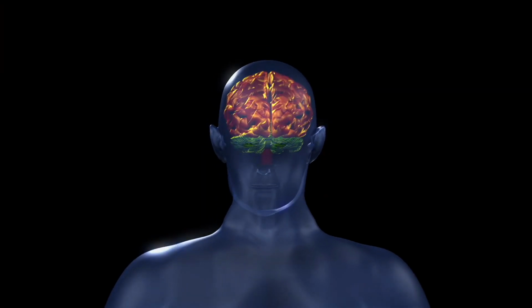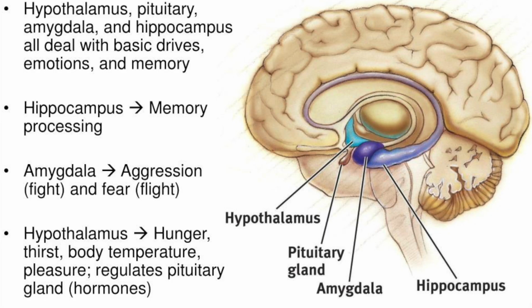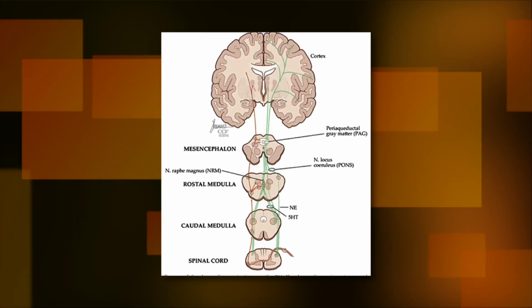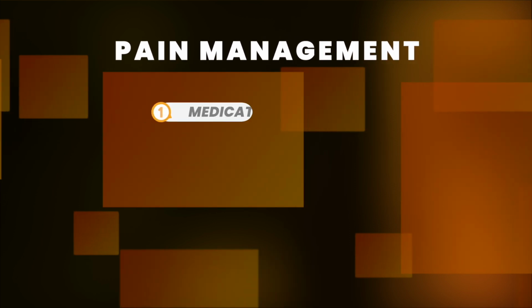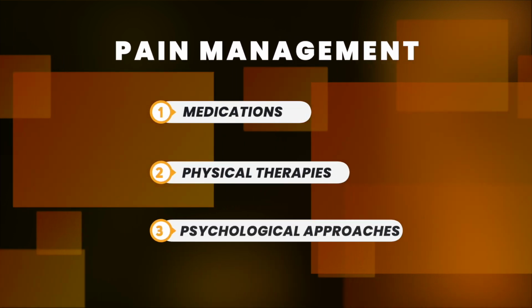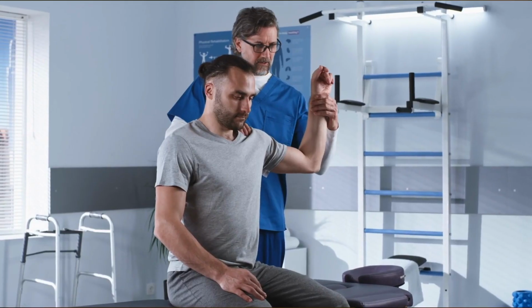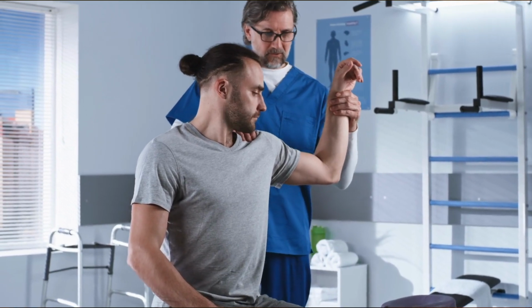Sensory cortex. The somatosensory cortex interprets the location and intensity of the pain signal. Limbic system. Emotional aspects of pain are processed in the limbic system, influencing the overall perception of pain. Understanding the anatomy of pain transmission helps in developing targeted interventions for pain management. Medications, physical therapies, and psychological approaches can be tailored to different stages of the pain pathway to alleviate discomfort and improve the overall quality of life for individuals experiencing pain.